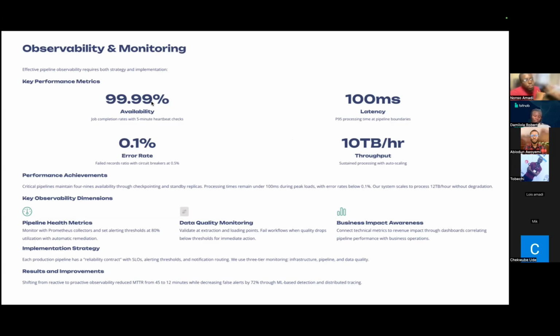Another metric dimension we can set is our data quality. We want to be able to validate our data, both at extraction and at our loading points. We want to see that the data flowing inside our pipeline is exactly what we need it to be. And in the case where we have something like schema changes, or a particular value no longer exists, we want to alert the engineers on board so that they can address it. Trigger workflows when quality drops below a particular threshold for immediate action.